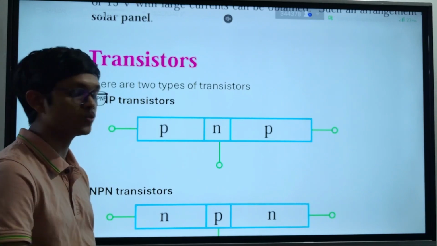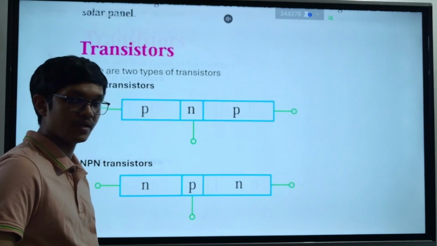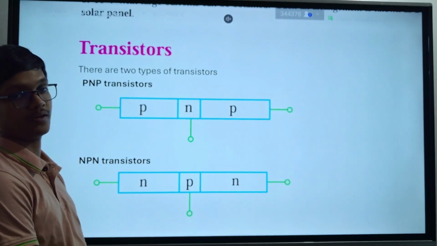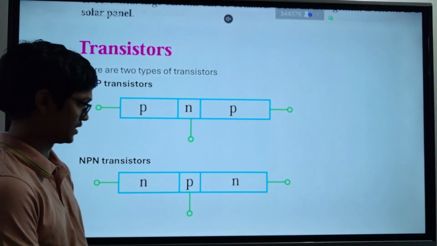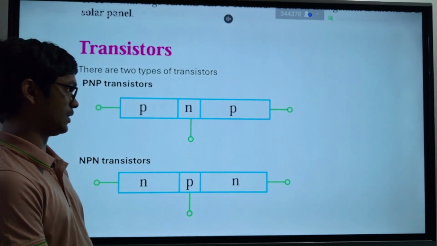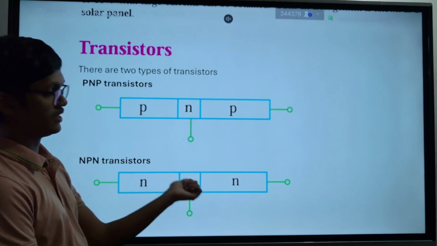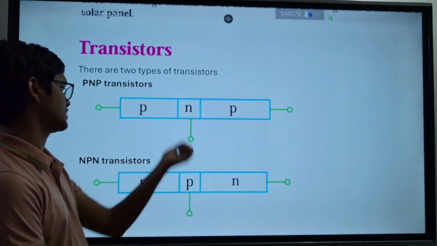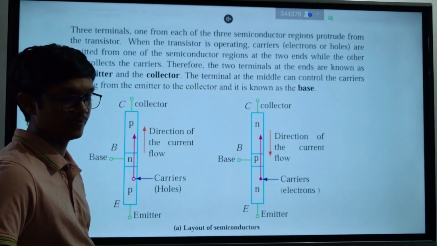So, how do they work? First of all, we have two types of transistors. One is PNP transistors, the other one is NPN transistors, and it's obvious now that you can understand the name. Here it's P, N, P. Here it's N, P, and N. So what's in the middle changes the behavior.